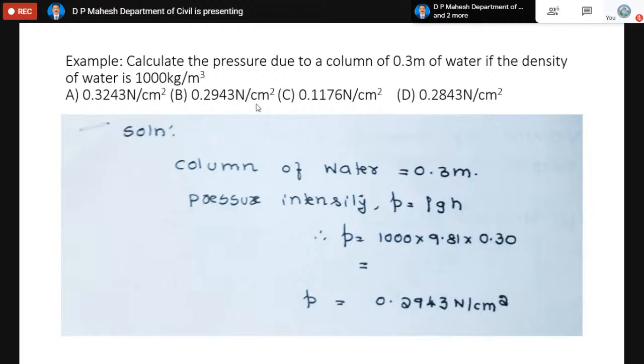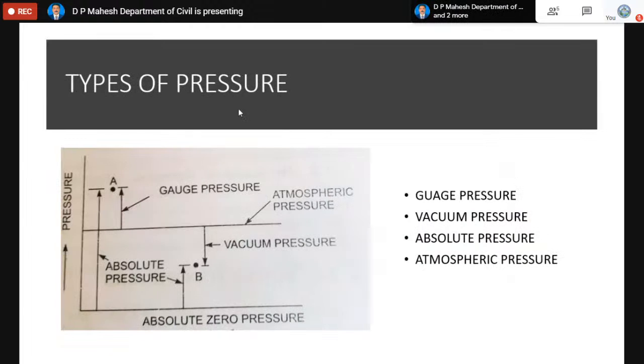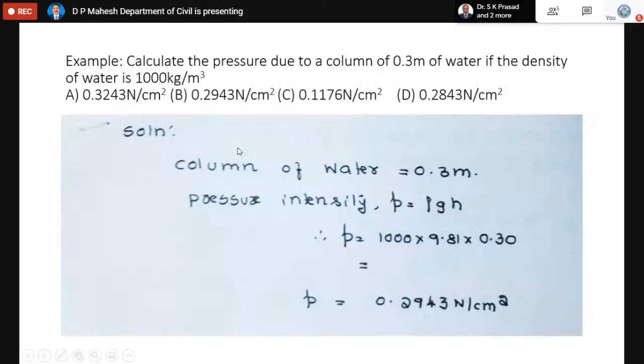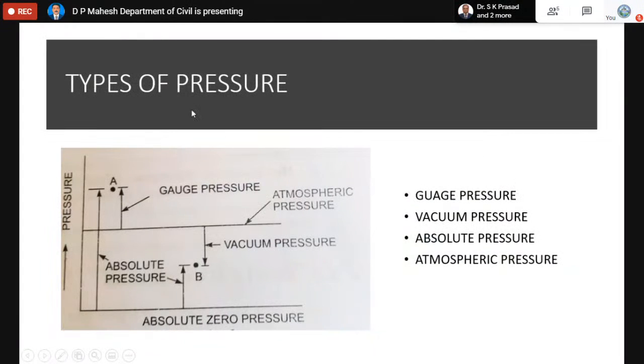Sometimes it will be Newton per cm square, Newton per meter square, or Newton per mm square. So we have to convert at the end the pressure calculated in Newton per meter square to Newton per cm square.